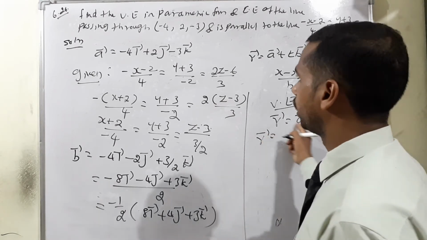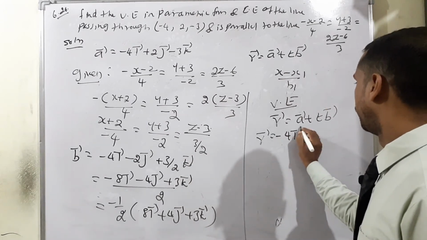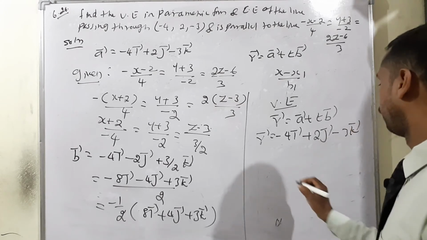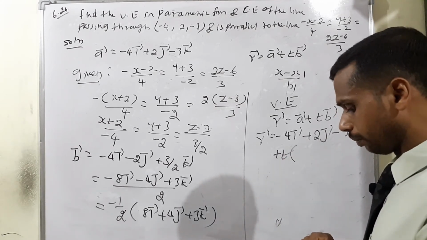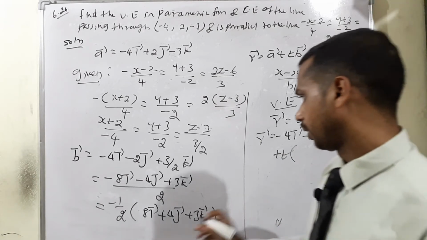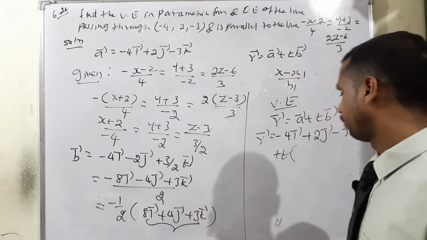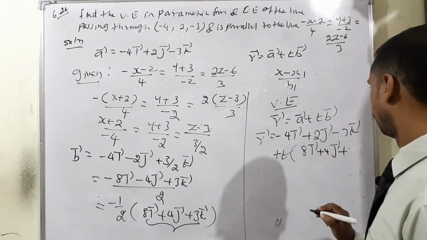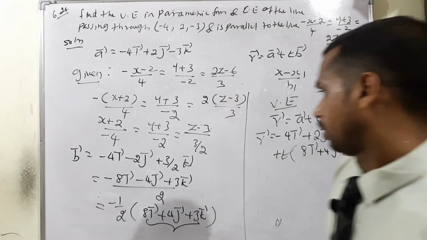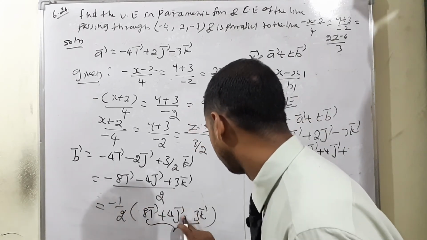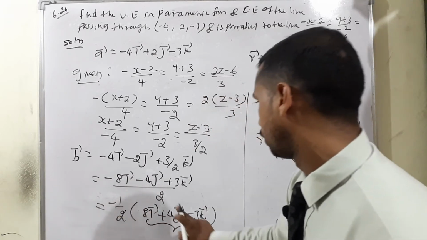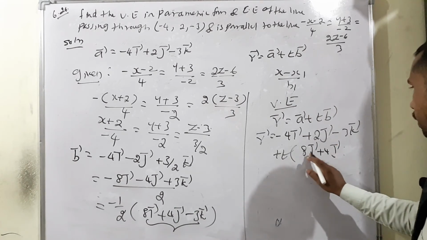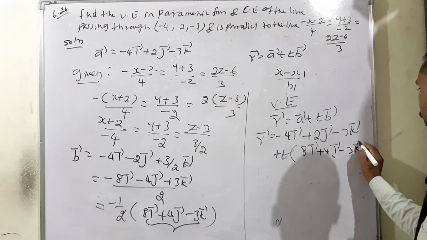Therefore, R vector is equal to A vector, which is minus 4i vector plus 2j vector minus 3k vector, plus t times the B vector. What is the B vector? This whole term: 8i vector plus 4j vector. Sorry, taking minus common outside, a minus sign will come, and if you remove the bracket, minus times minus gives plus 3k. So here it is minus: 8i plus 4j minus 3k vector.